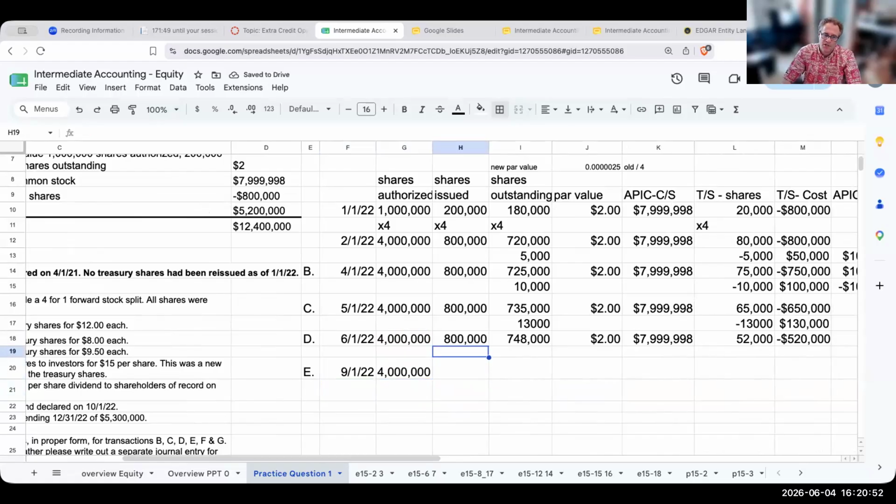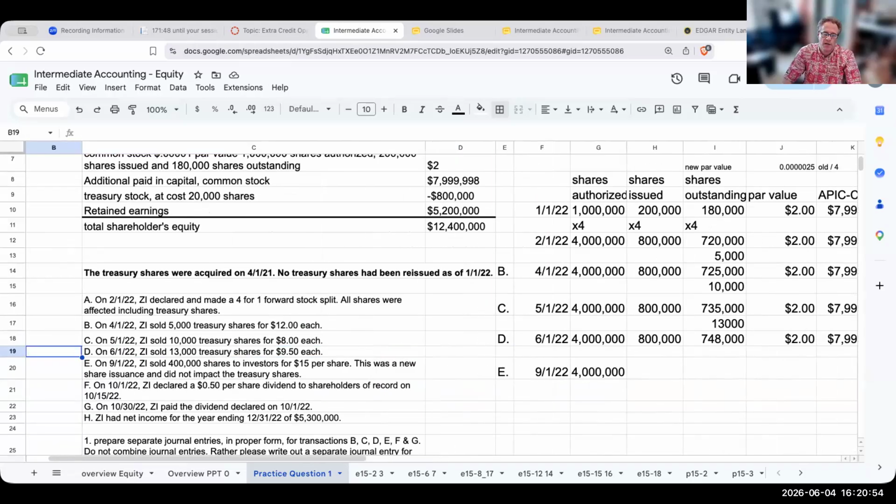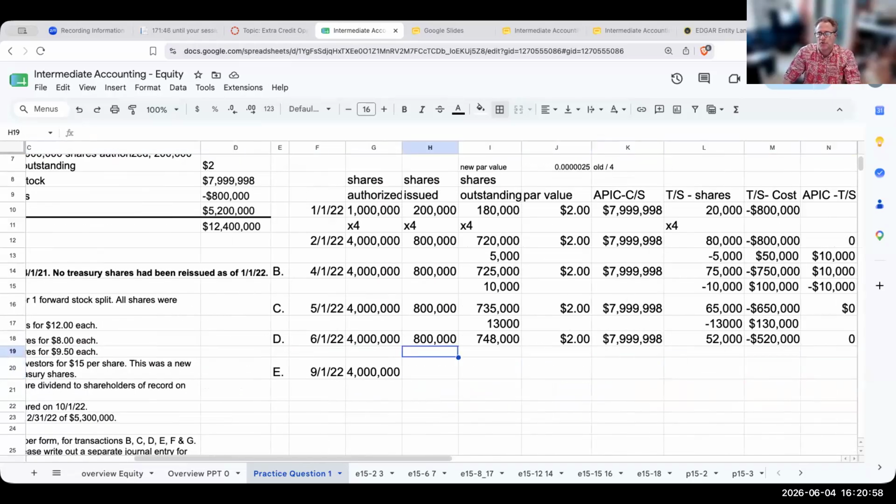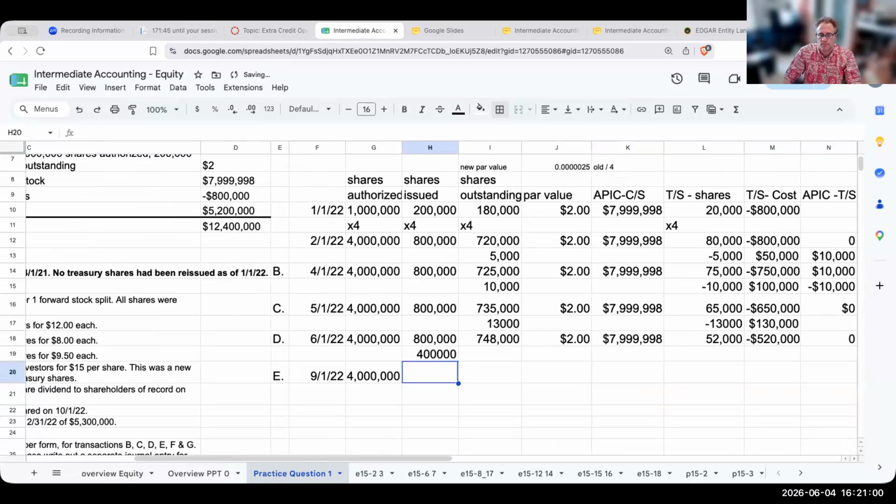But my shares issued, because I'm issuing another 400,000 shares, this is a new issuance. So this is going to increase the amount of my shares issued. It's also going to increase the number of my shares outstanding, right?